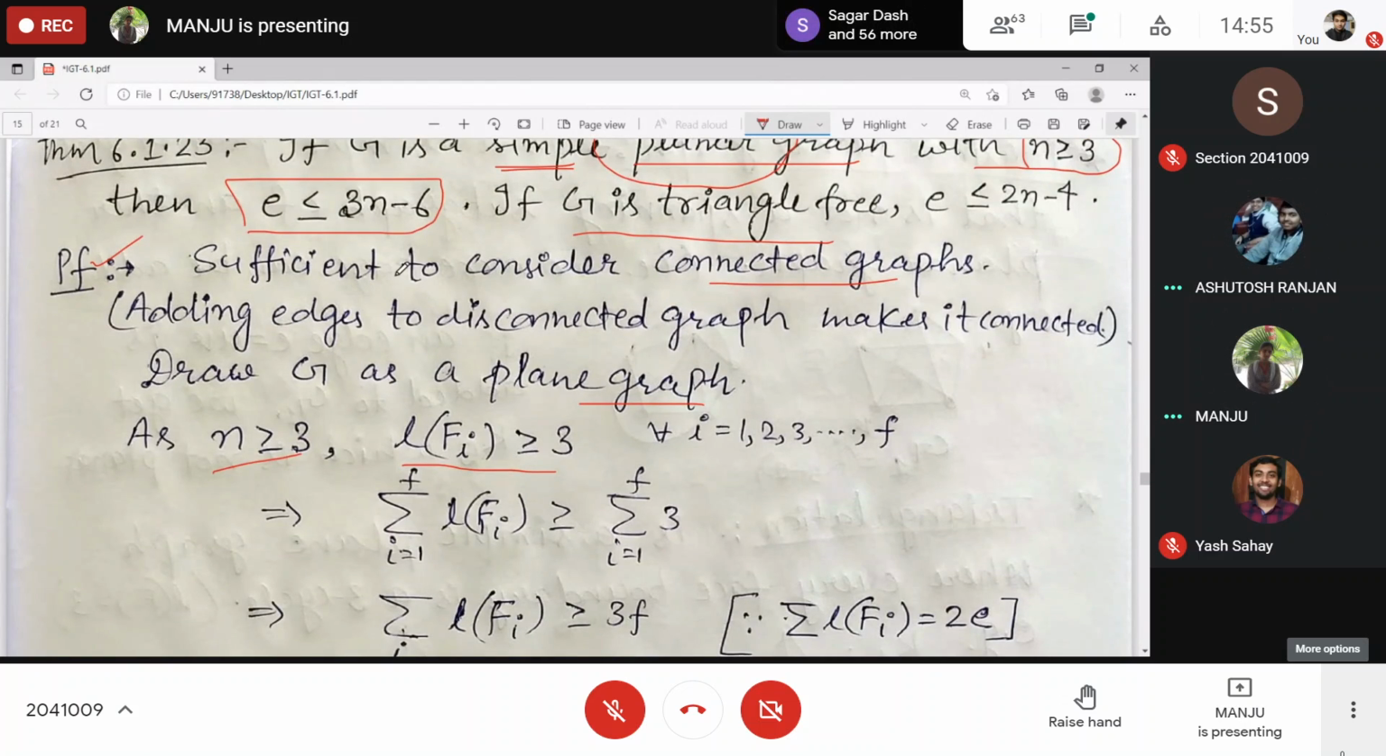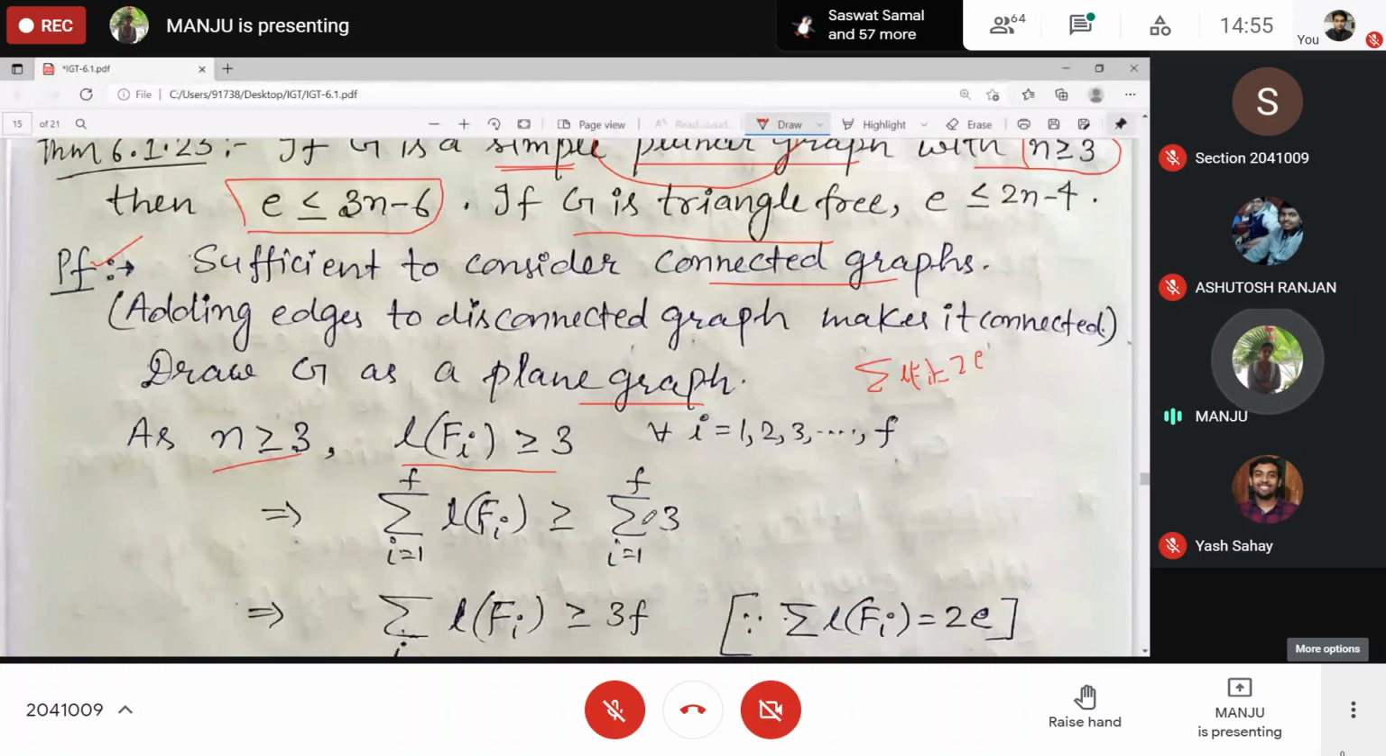We want to use that 2m part. Not the degree sum formula, this is actually the length sum formula. This is your 2m, and here we have considered m as e. So it will be 2e. Clear?